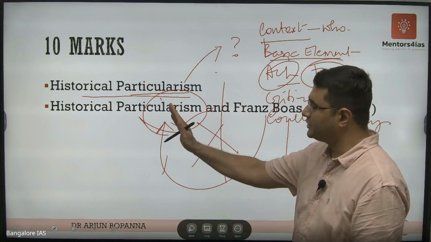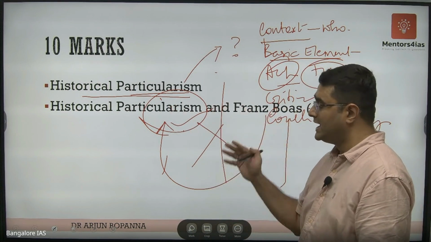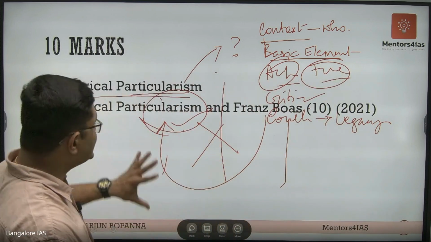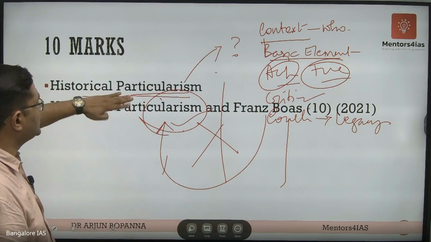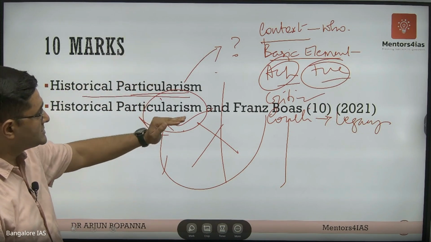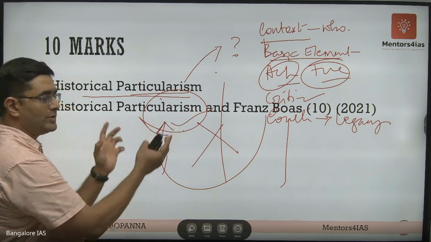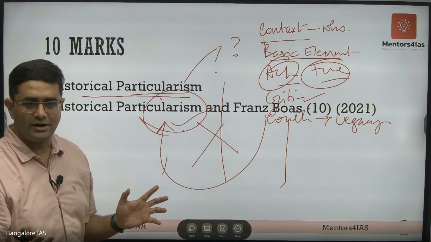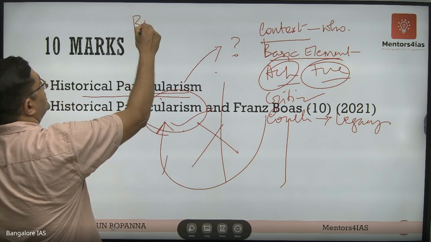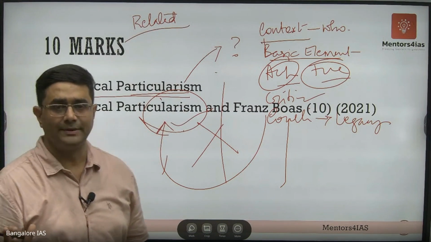So you are going to write about historical particularism, but within the framework of Franz Boas. And if you do that, you're going to get better marks. Okay, so that's how you're going to write. It's not everything about historical particularism. Whereas when it is historical particularism and Franz Boas, you would have seen many topics which are related to each other. So you don't write two separate answers on that. You write how they are related to each other. You don't write it separately.